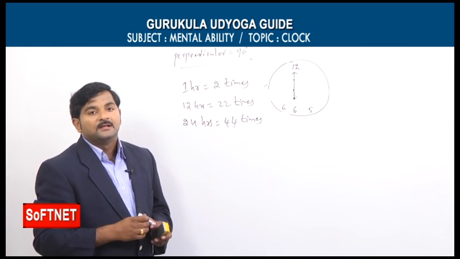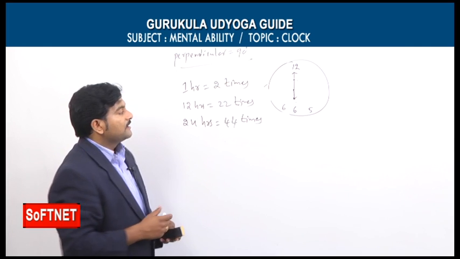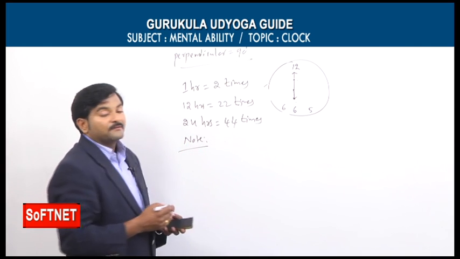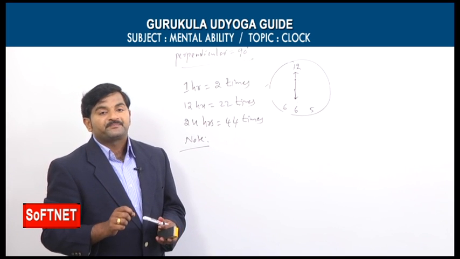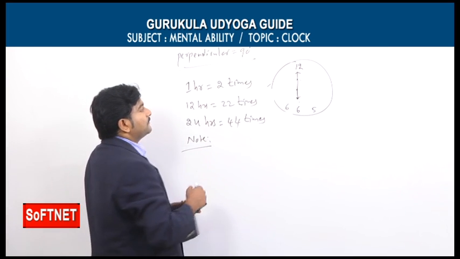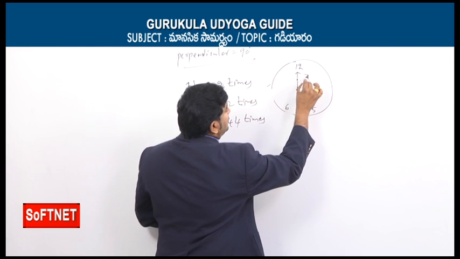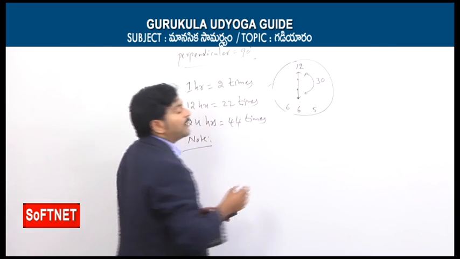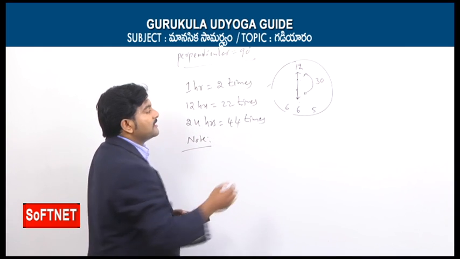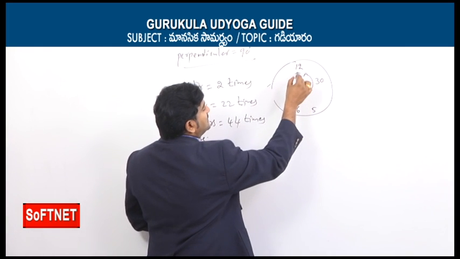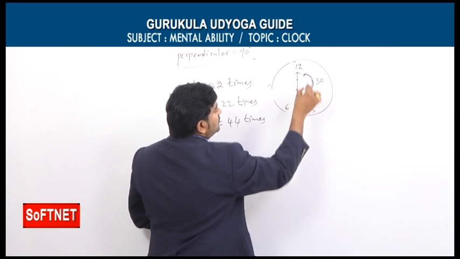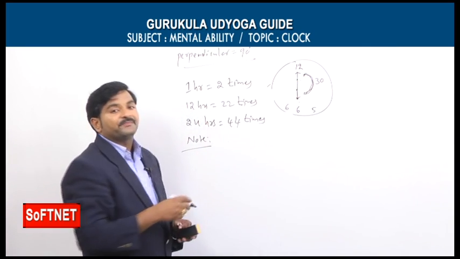So these are the 3 conditions. And one more important point I forgot to say here, that is when the two hands are opposite to each other, then these two hands are 30 minute spaces apart. What does it mean? The hour hand is at 6 o'clock, the minute hand is at 12 o'clock. From 12 o'clock to 6 o'clock, how many minutes do we have? 30 minutes.